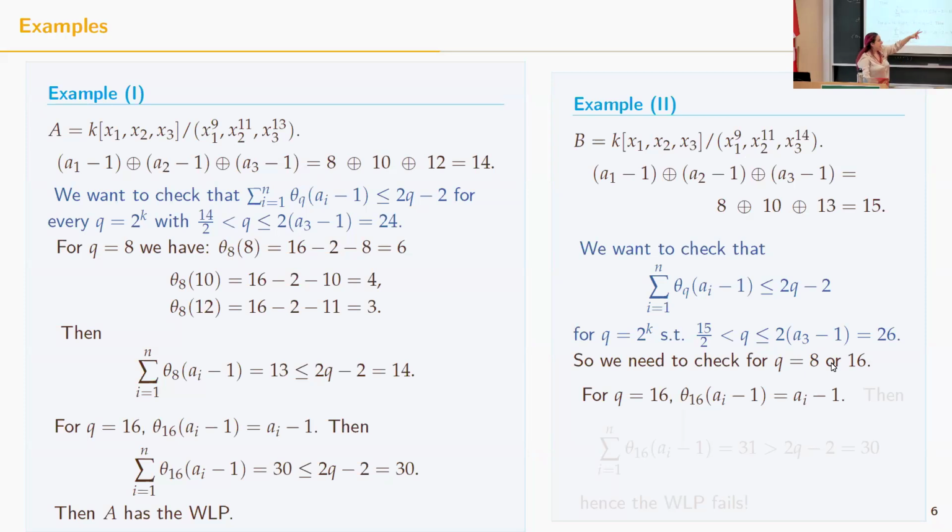Let's check what happens for 16. I take the theta, which in this case is just itself, but when I sum them, the sum is 31. That is strictly bigger than 30, and therefore I know that A fails the weak Lefschetz property. I don't need to check anything else.